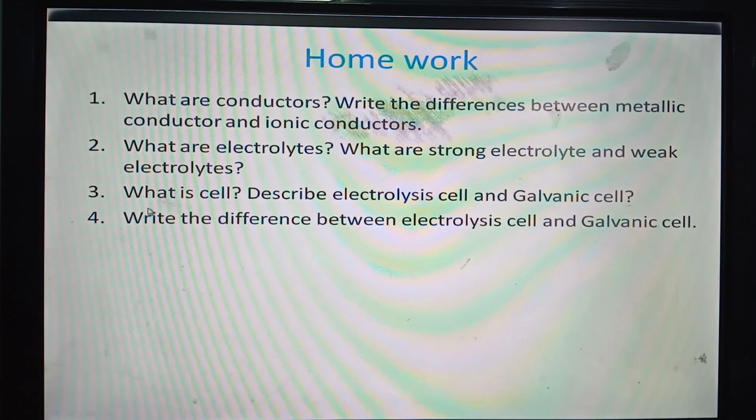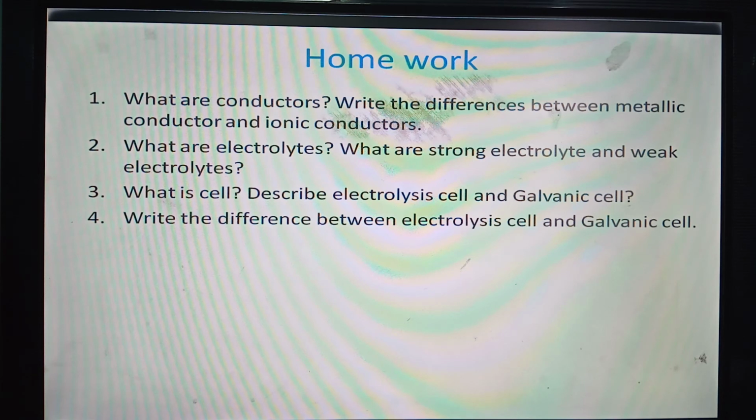Then the third question is, what is a cell? A cell is actually an instrumental arrangement. In this instrumental arrangement, a chemical reaction is carried out by passing electricity, or the opposite one, that is electricity is produced with the help of a chemical reaction.